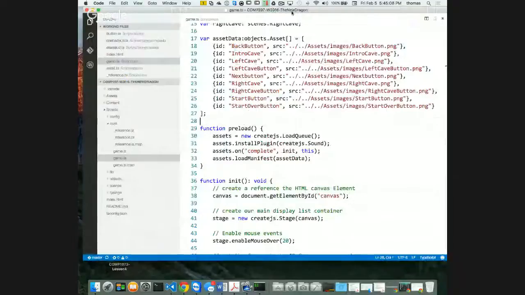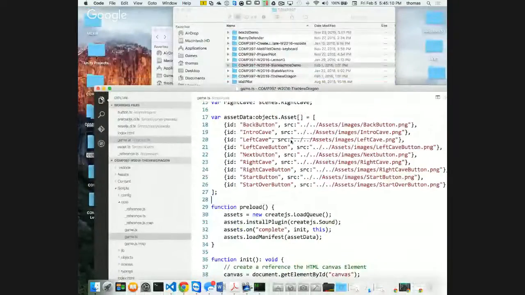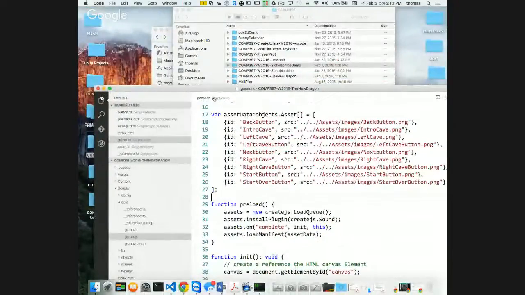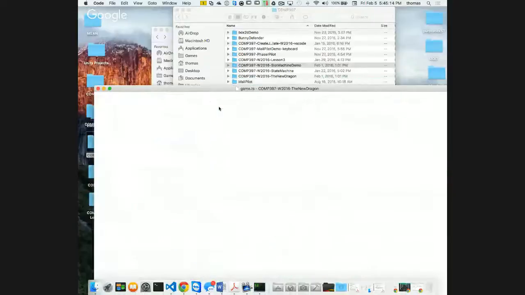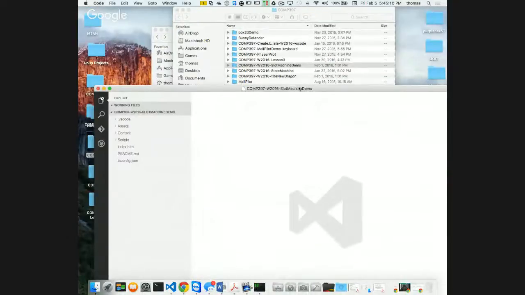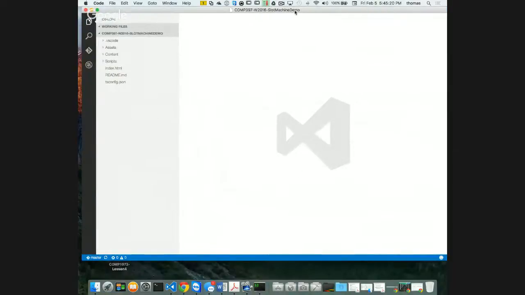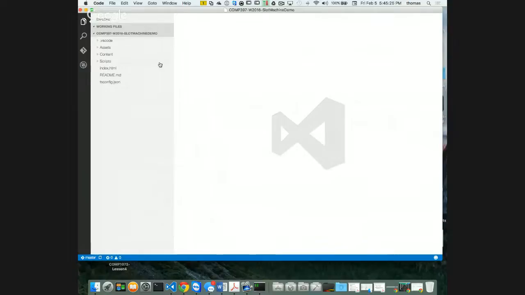And notice how it says the new dragon. That's not good. I want to kind of take my slot machine and drop it in here, right? Why is it not working? There we go. Slot machine, right? So it's down here. Notice that it says slot machine demo up here, right? Which is what I'm going to put up online in a second. Okay, cool. I have a problem. I already have a Git repository. I need to get rid of it.